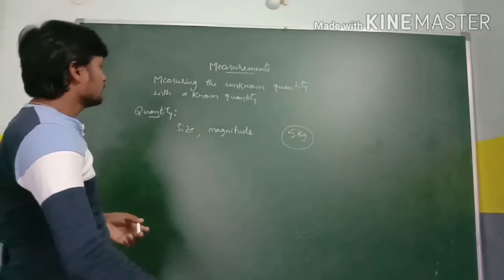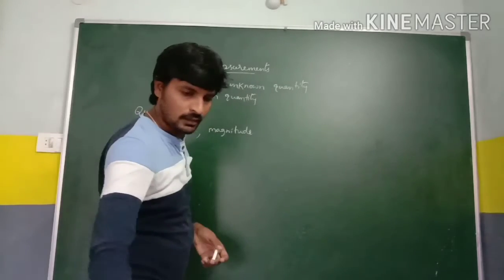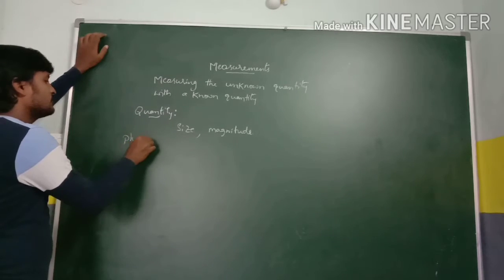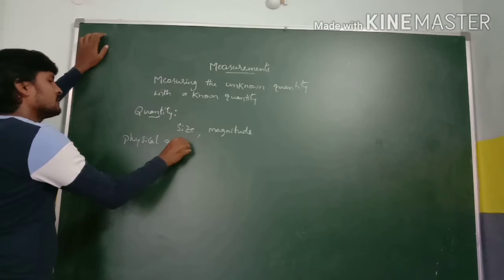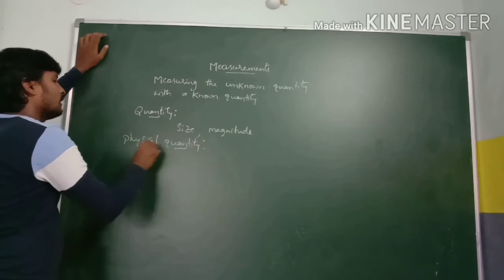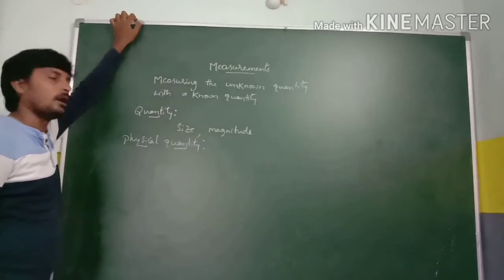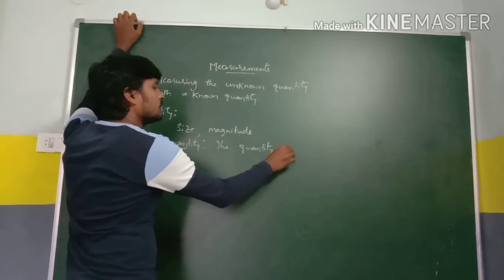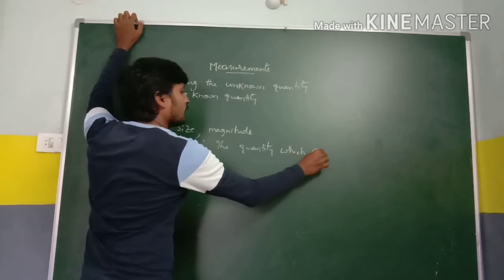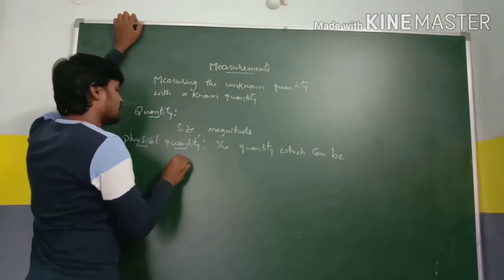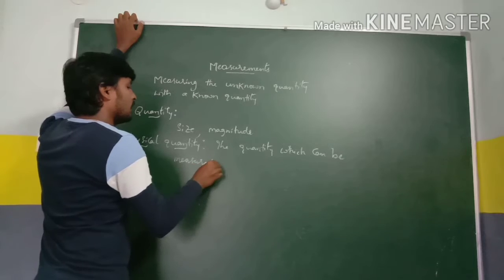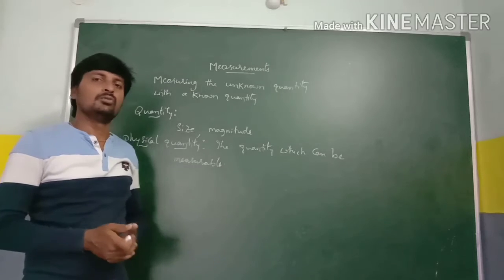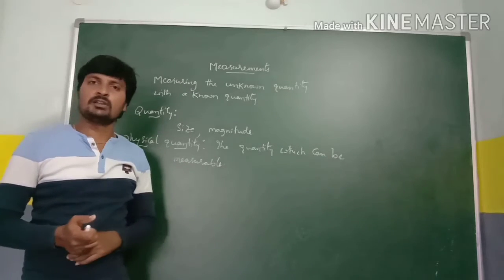Generally, this quantity we call a physical quantity. What is it? Physical quantity. A physical quantity is nothing but a quantity which can be measured. The quantity which can be measured is nothing but a physical quantity. So whatever quantities you are able to measure, all those quantities are nothing but physical quantities.